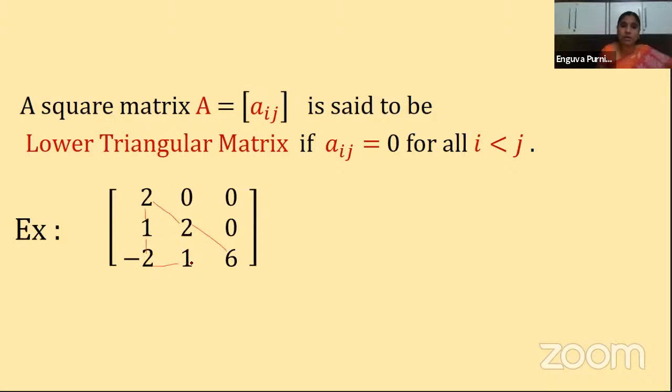Again, here also if you observe the same thing, if you join these elements to understand it clearly, what is it now? It is forming a triangle below these 3 zeros. Yes or not? So that's why it is called as what? Lower triangular matrix. It is called as lower triangular matrix.